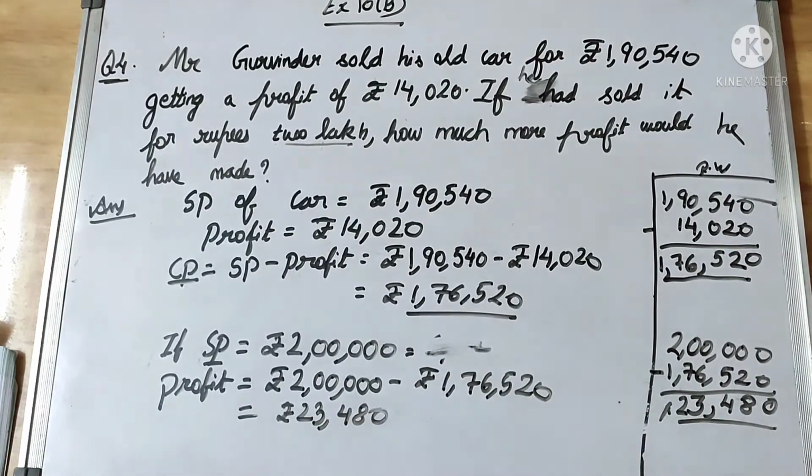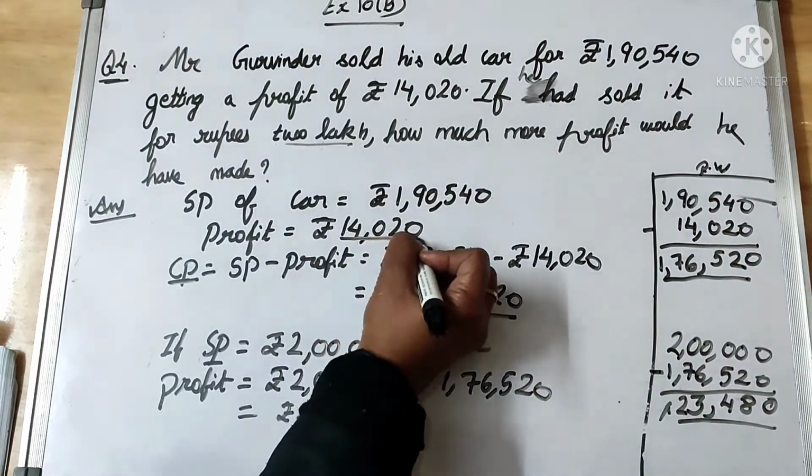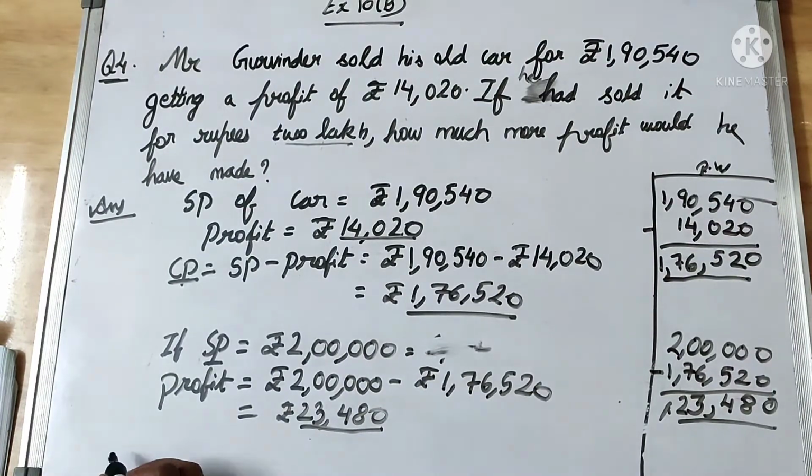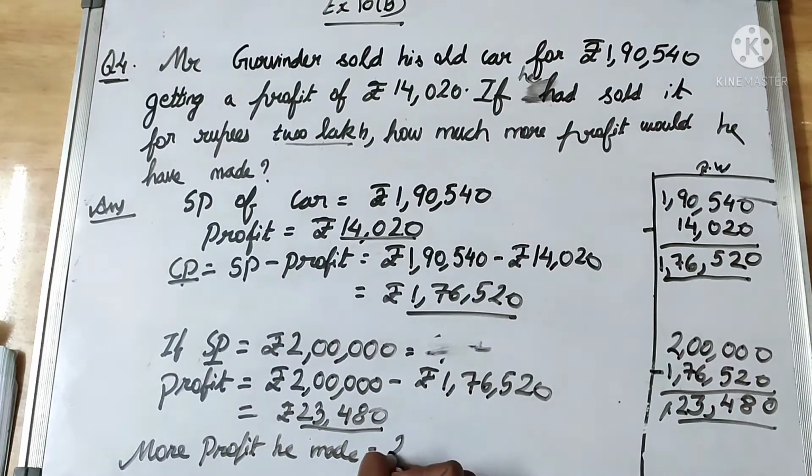Okay, so this is the profit, rupees 23,480. Now earlier the profit was 14,020 rupees, and if he sells it for 2 lakh, the profit comes out to be 23,480. How much more profit here? That means more profit he made. More profit he made is equal to rupees 23,480 minus 14,020.